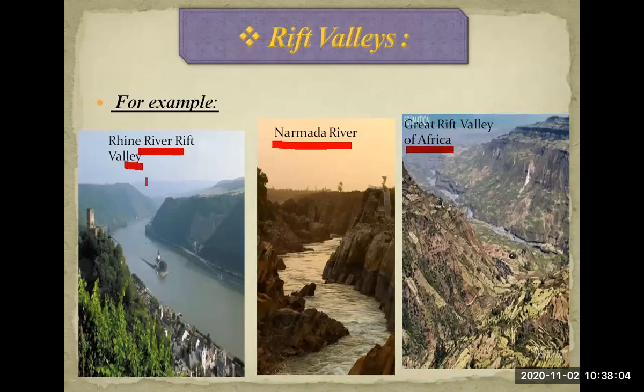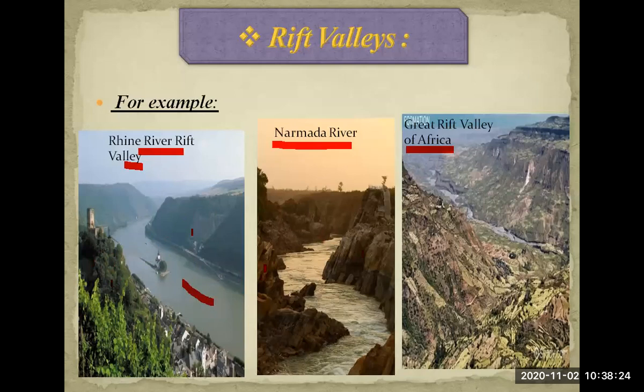Here you can see, students, in the middle part the water is flowing. And on the opposite sides you can see the mountains, and in between the water is flowing. This is known as the Rift Valley.